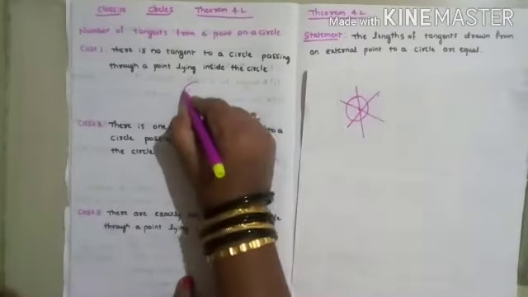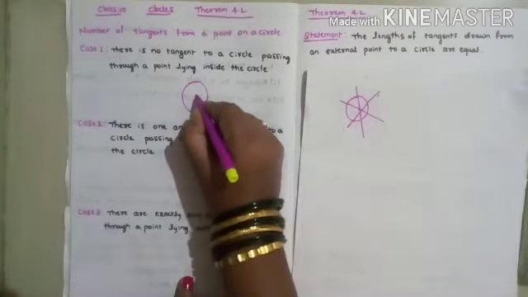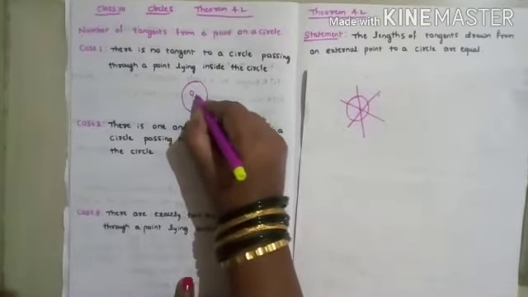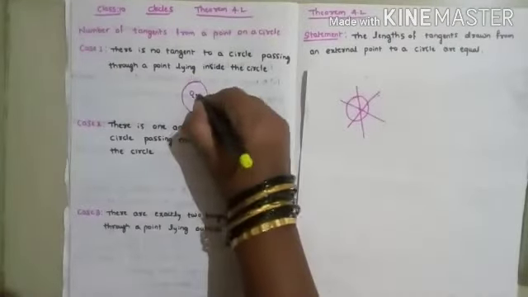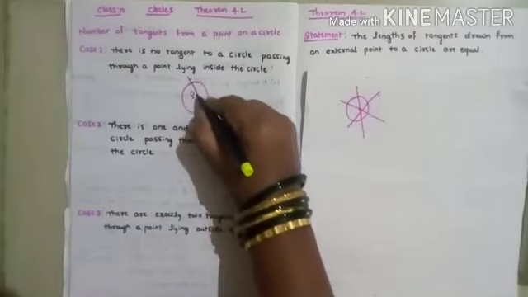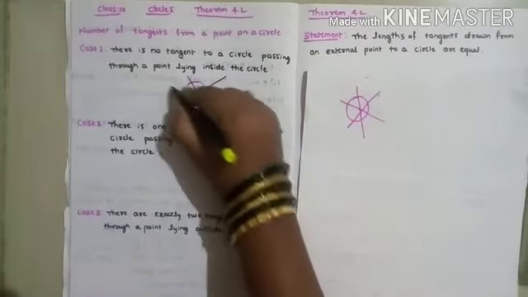Just to draw this diagram here. This is a center O, and this is a point you are taking. If you draw any line through this, this is not a tangent to the circle.